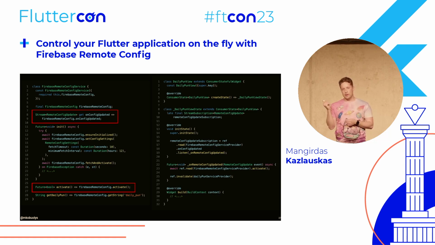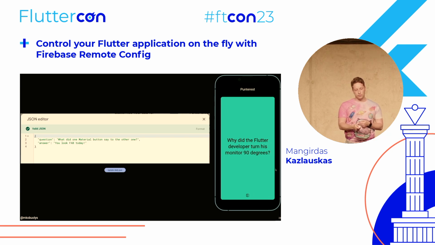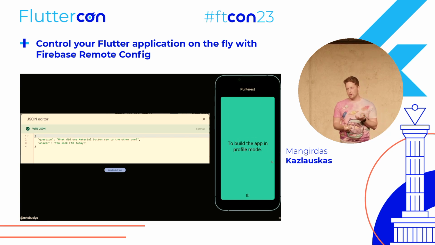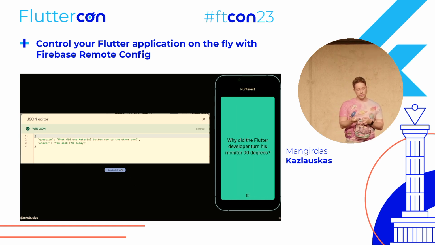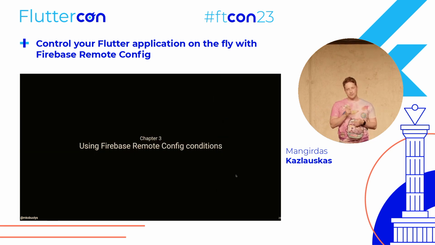On the right, in this app, I was using Riverpod, so you can see that we are just subscribing to the stream, and then we activate this value, and also invalidate our providers so that they can update the UI. And this is the demo. You can see that this app is what you saw previously, just the values are now pulled from the Firebase remote config. If we update the config remotely, almost immediately it is updated in the UI, and we have a new pun available on our device. So technically, we implemented the app right, and we can end the talk here. But it's only chapter 2, so three more to go.